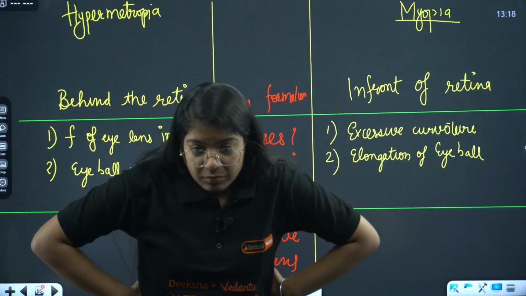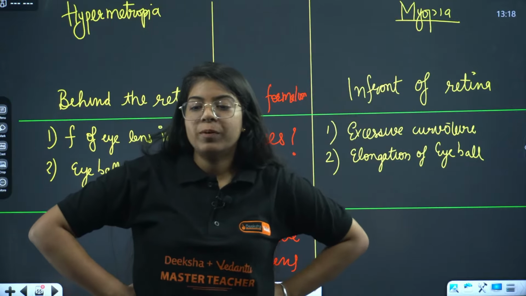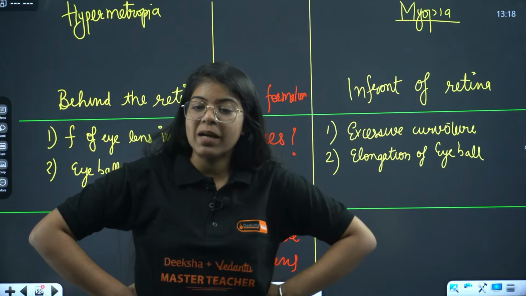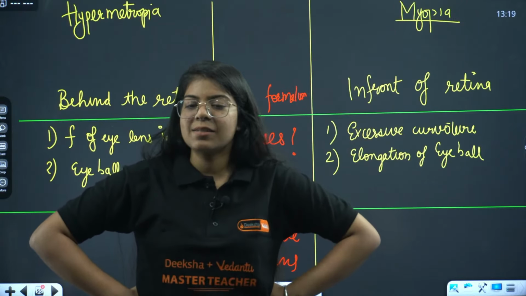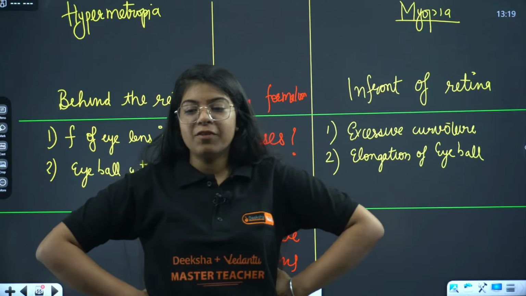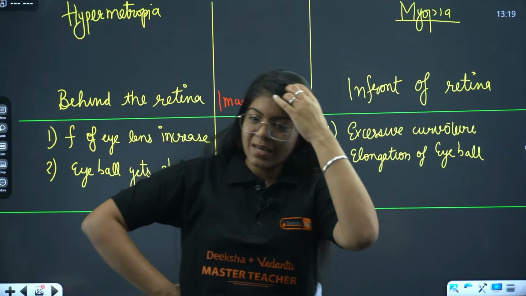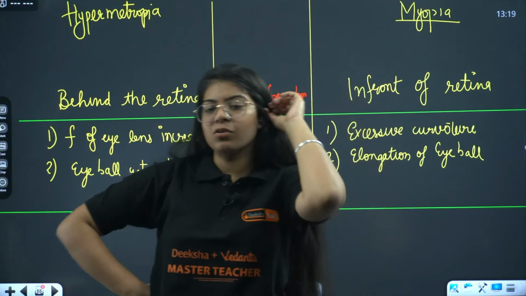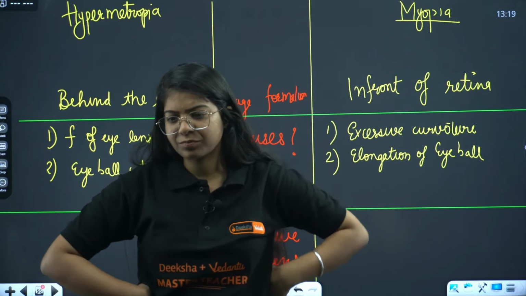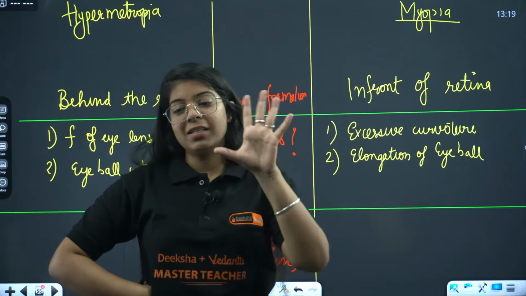Which lens do we use to correct myopia and hypermetropia? Okay, so to correct hypermetropia we use convex lens, and for myopia we use concave lens. So hypermetropia convex, myopia concave. Very good.